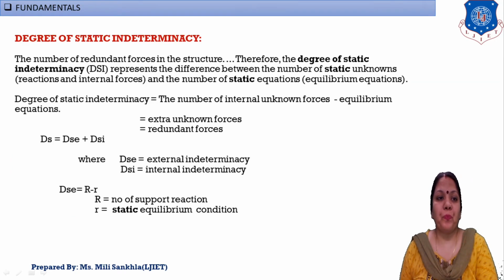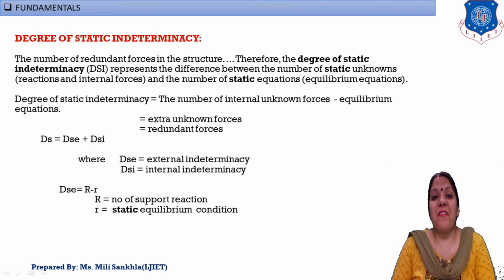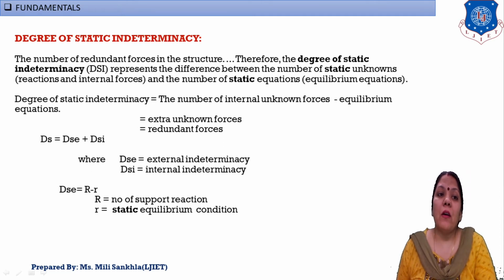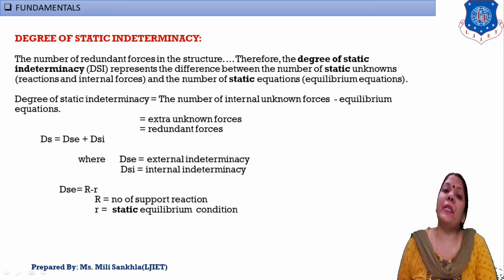Okay, now what is degree of indeterminacy? It is a very important definition. Degree of static indeterminacy, also known as static indeterminacy, and the notation of this static indeterminacy is DSI or SI. In some reference books we also write SI. Now what is static indeterminacy? If our number of unknown forces is greater than our static equilibrium conditions, then that is known as static indeterminacy or degree of static indeterminacy.